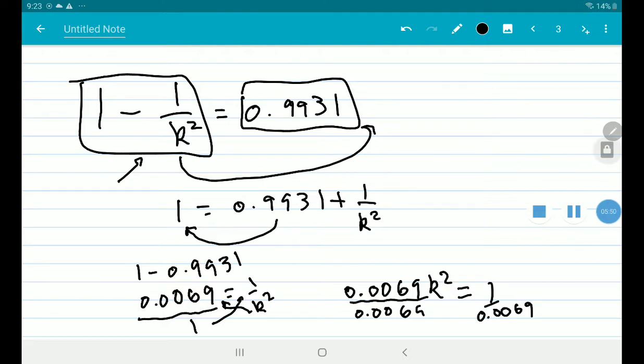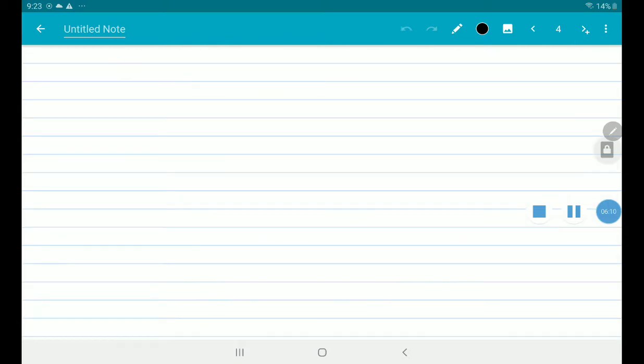Let me figure out what that is. Give me just a second. I'm using my calculator here. 1 divided by 0.0069 is 144.927, etc. So it's pretty close to 145. Pretty close. So that would tell me that k squared equals about 145. It's 144.928 around. And now how do I get k by itself?